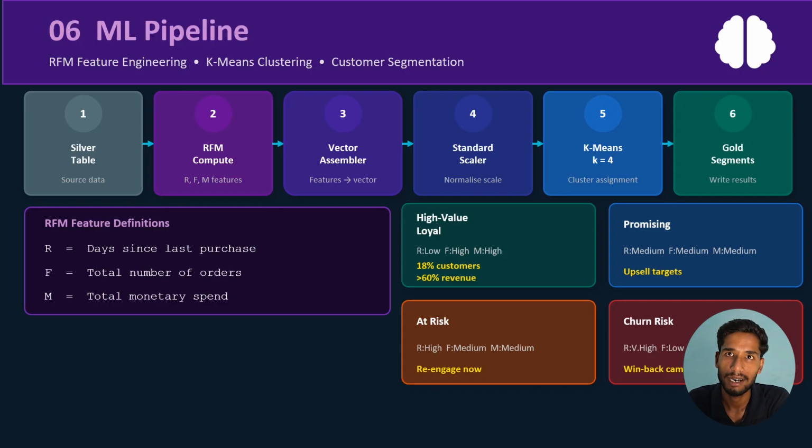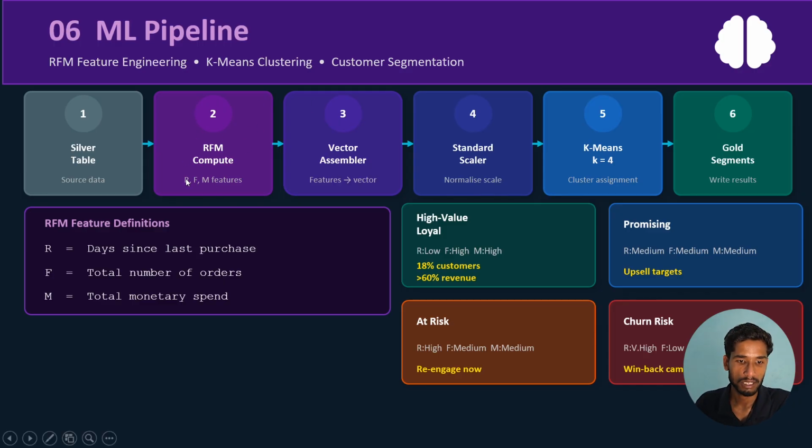Now the most important part, the ML pipeline. How will we introduce ML on our raw file? First we take the input from the silver table as a source, then we perform RFM. RFM stands for R, recency: how recently a customer has bought any product; frequency: how frequently the customer is ordering; and monetary: how much the customer spends with us, our total spend.